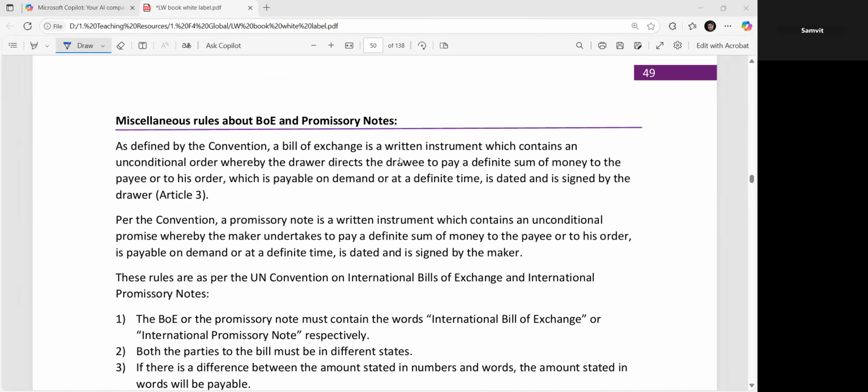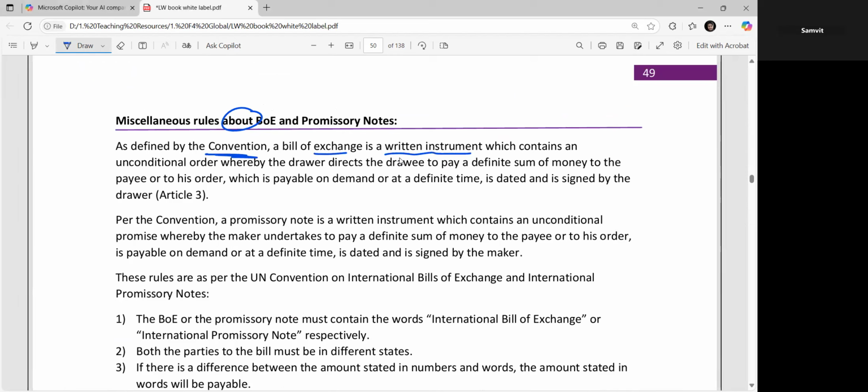If we talk about the miscellaneous rules, as defined by the convention, a bill of exchange is a written instrument which contains an unconditional order. Unconditional means there is no condition attached to it, right? It needs to be payable. Whereby the drawer directs the drawee to pay a definite sum of money to the payee or to his order. So either to him or to someone he is ordering, right? It is payable on demand or at a definite time, is dated and signed by the drawer.